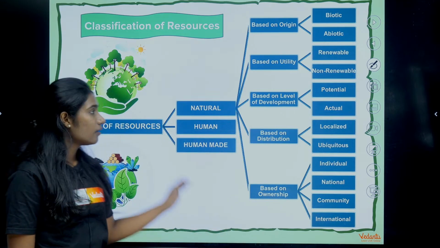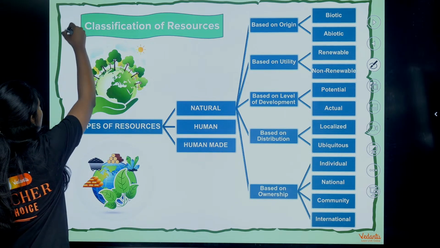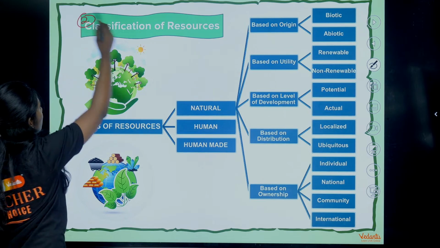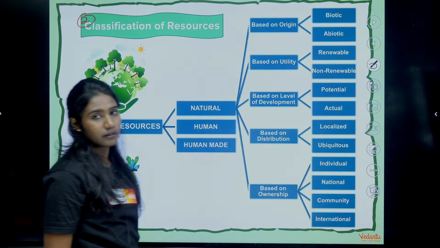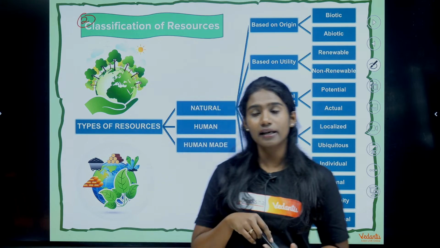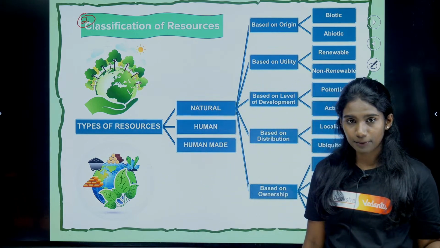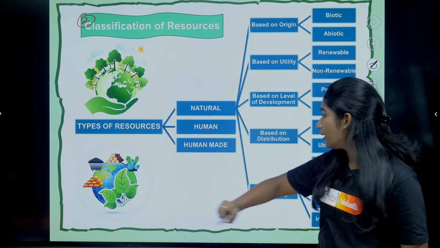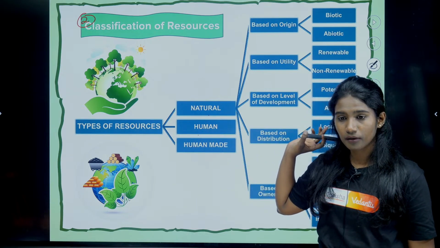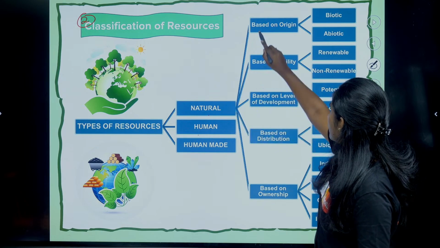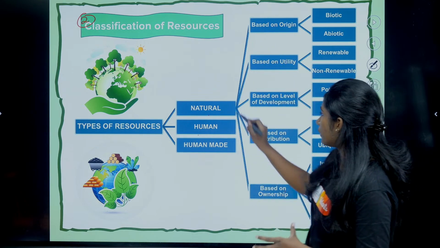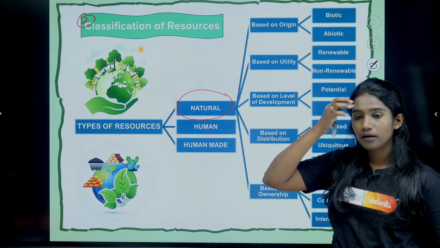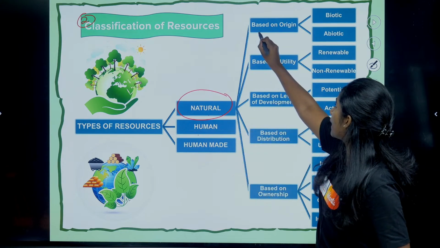Now, let's see the second one, that is the classification of resources. So the resources are classified into 3 types. See, it can be natural, human and human made. Okay. So further, the natural one, we will be focusing on the natural one, right, which is further classified based on the origin.